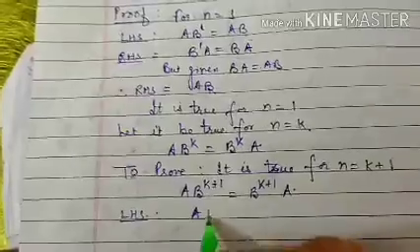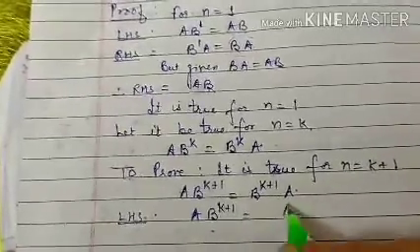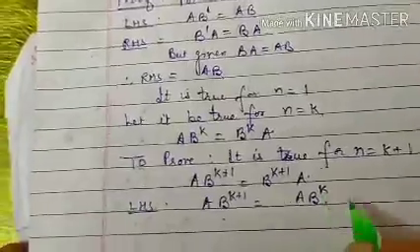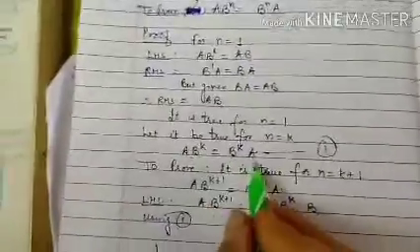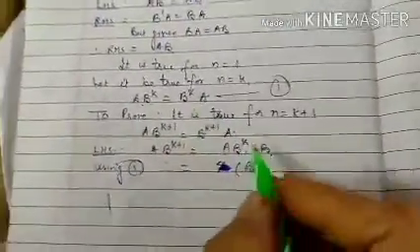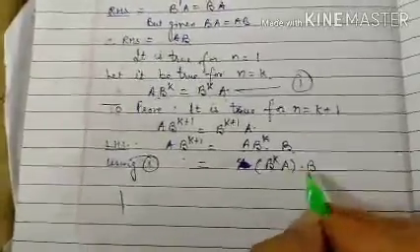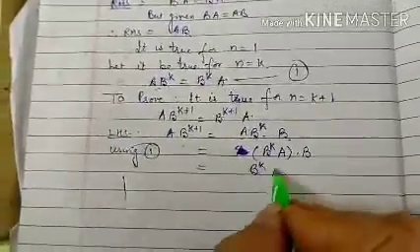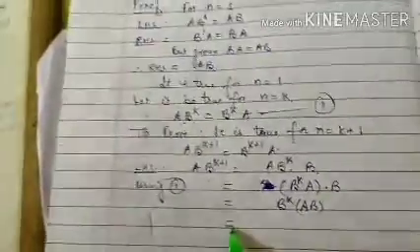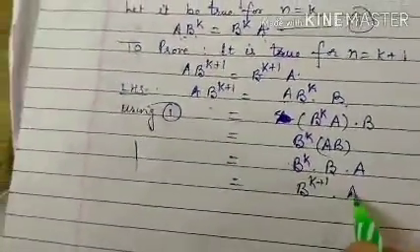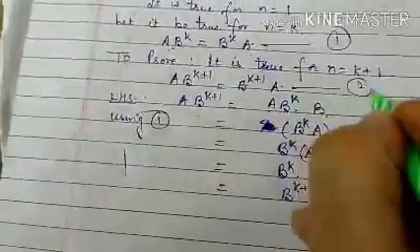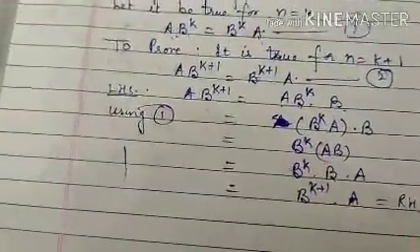The left hand side is AB to the power k plus 1, that is AB to the power k into B. Now using 1, AB to the power k can be replaced by B to the power k into A. So it is B to the power k A into B. You can write it as B to the power k into AB. Now AB is given equal to BA, so you can write it as B to the power k into B into A, that is B to the power k plus 1 into A, which is the right hand side of 2.